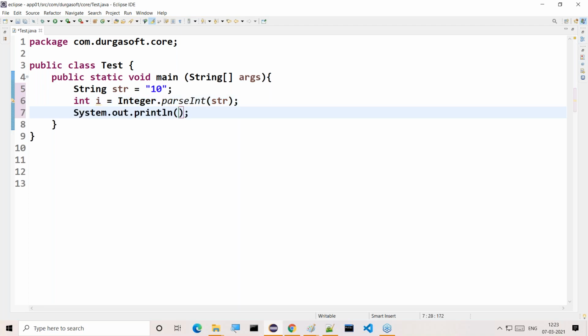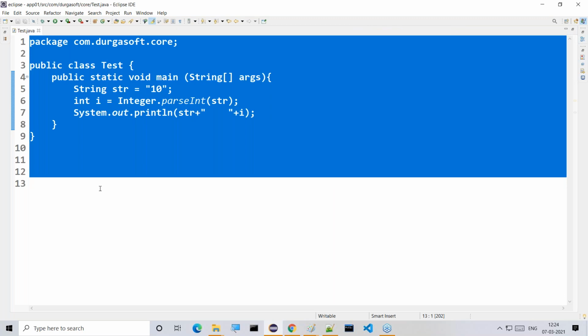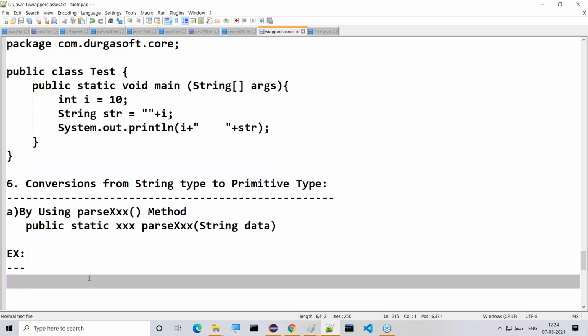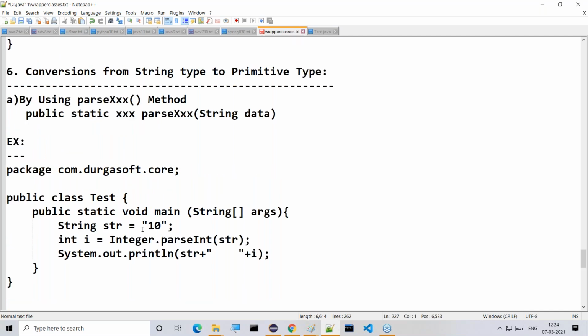Then System.out.println of str plus space plus i. Directly we can run it. 10 space 10 we are getting. Only one mechanism is available to convert the data from string type to primitive data type.